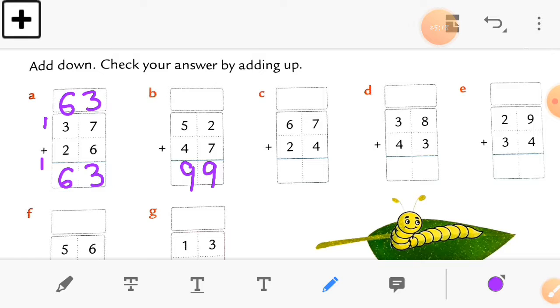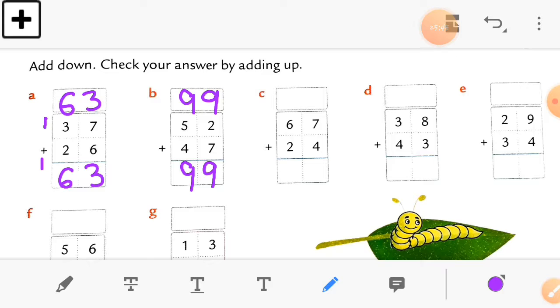So take 7 first. 7 plus 2 is equal to 9. So write down 9 there. And in the tens column 4 plus 5 is also equal to 9. So write down 9 in the tens box too. So you can see we get the same answer in both boxes, which is 99 and 99. So let's move on to question number C.